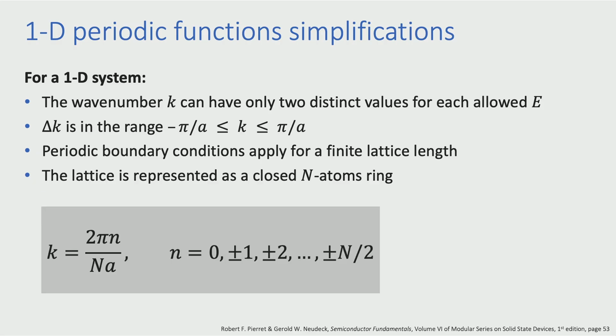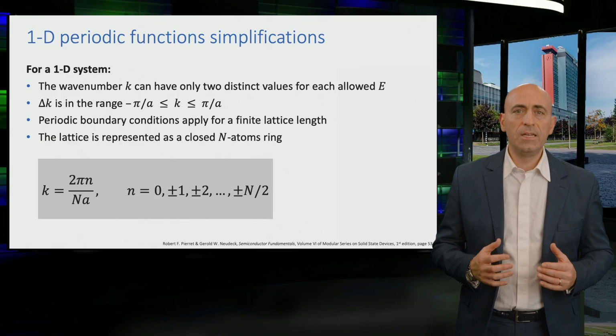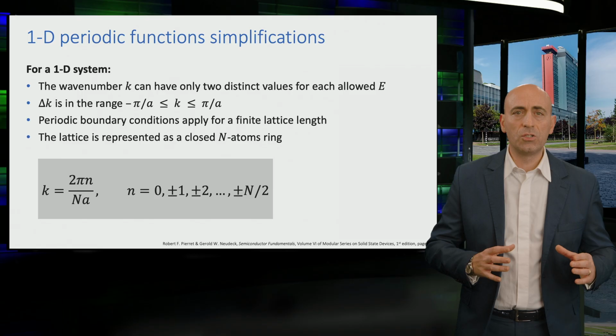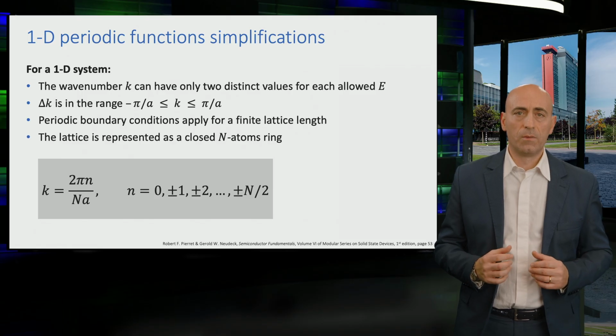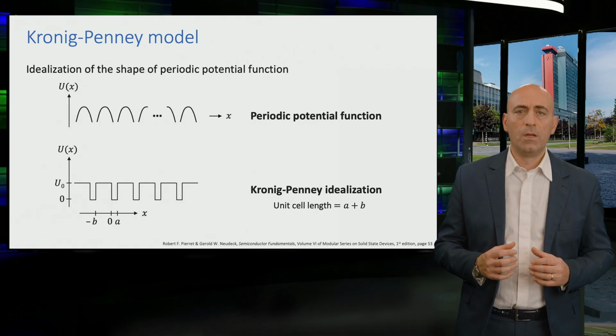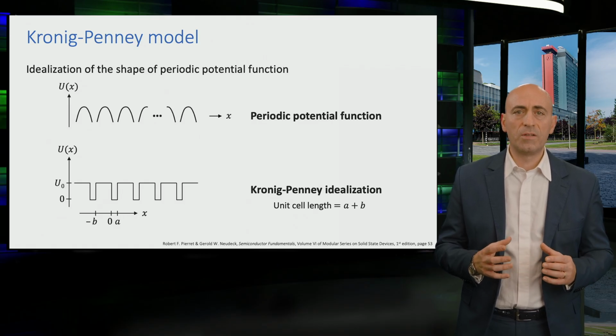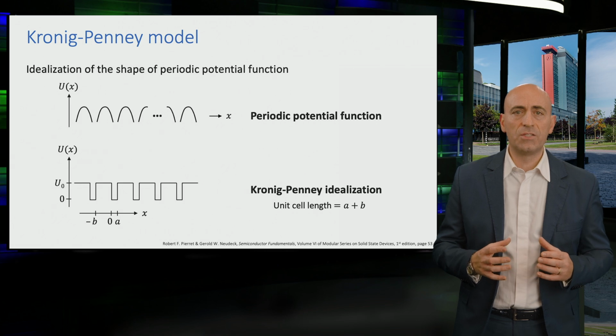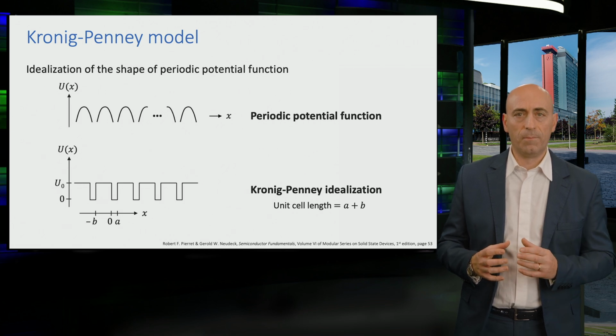Since k is inversely proportional to the lattice constant, it can be concluded that the closer the atoms are to each other, the closer the k values will be spaced. And this can lead to a quasi-continuous range of allowed k values. The periodic potential energy can be further idealized according to the Kronig-Penney model. The periodic potential energy is represented by a barrier denoted as U and a well.